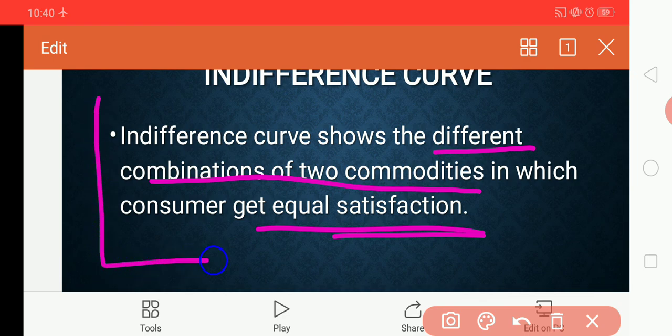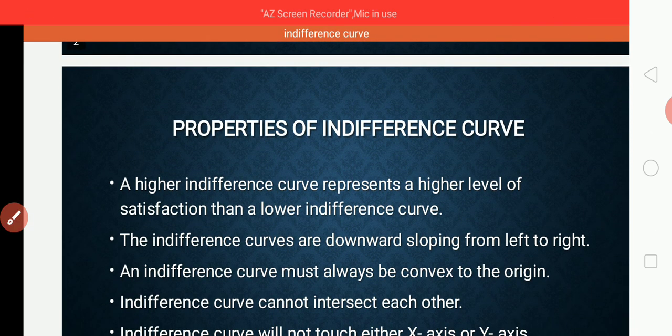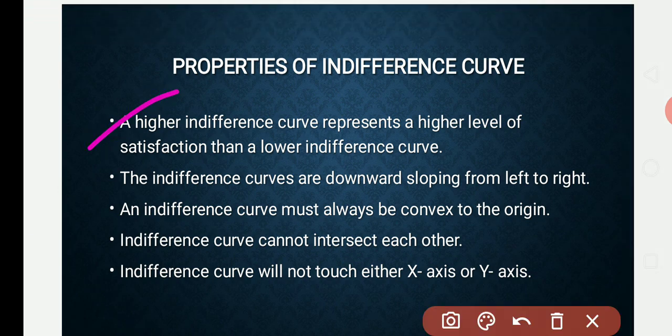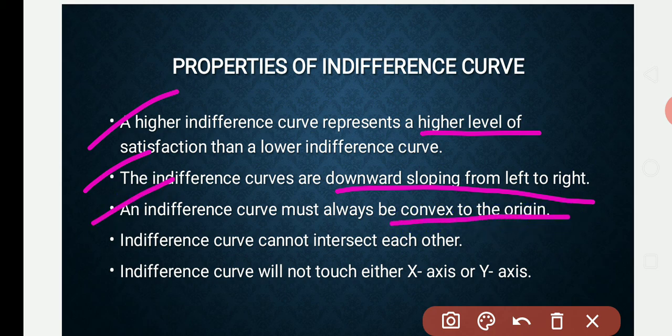So the indifference curve must always slope downward from left to right. And we have different properties. A higher indifference curve represents a higher level of satisfaction than a lower indifference curve. Indifference curves are downward sloping from left to right. An indifference curve must always be convex to the origin.